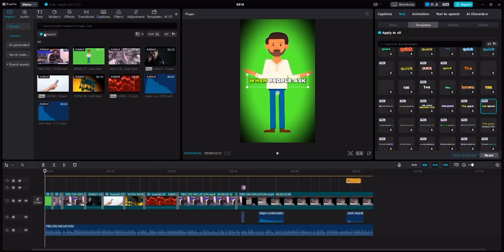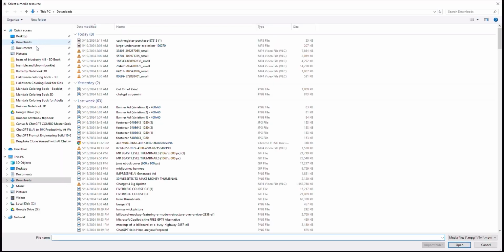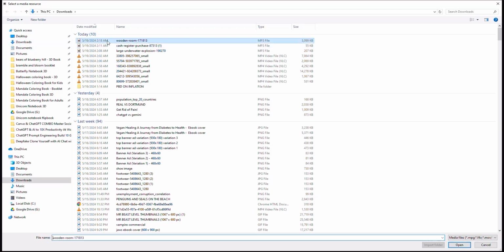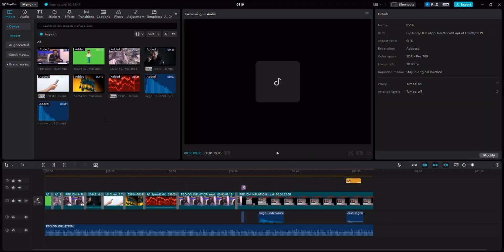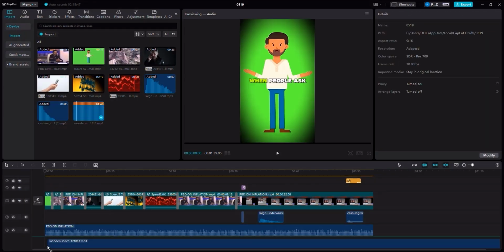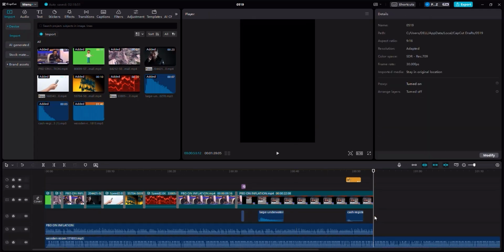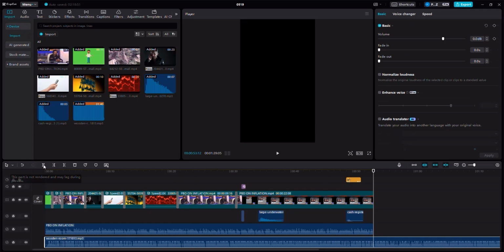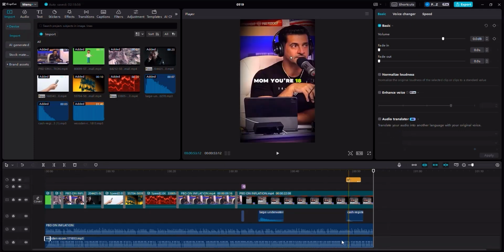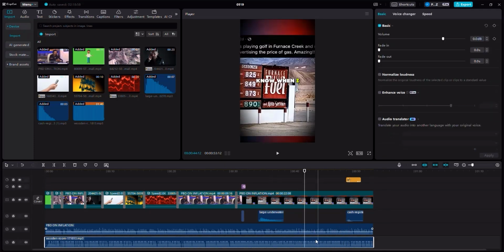As usual, click on the import option. Click import right about there. And then I need to make sure that I click on this music, double click to add the music, and then drag the music right here. And of course, I need to cut the extra part at the end by clicking and cutting the audio. Then I want you to click right here on the music and make sure that you reduce the volume to a minimum level.